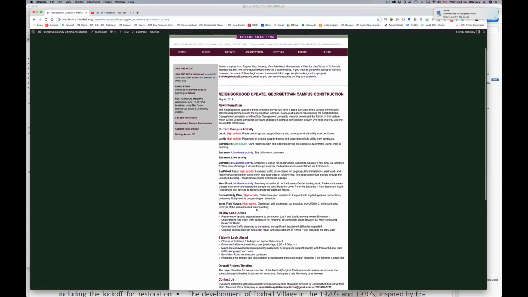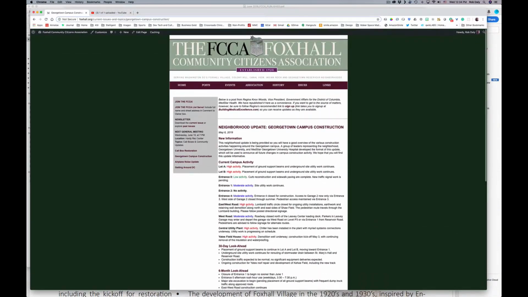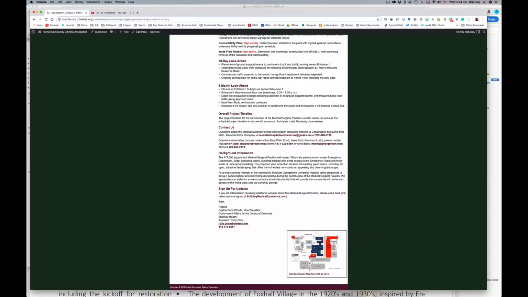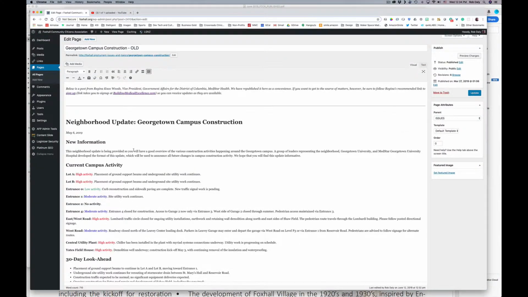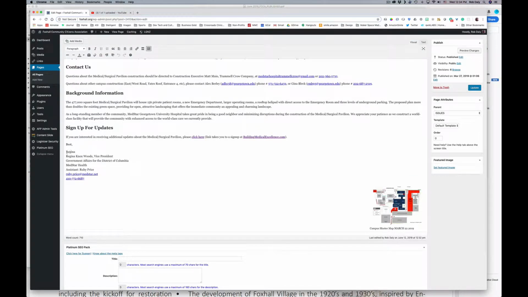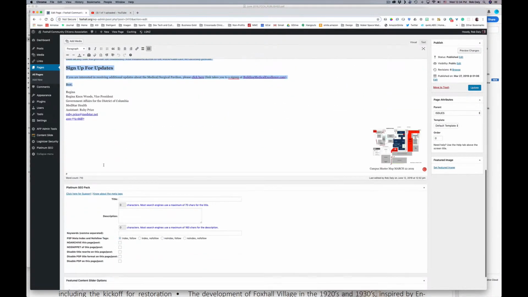So here's the old one with its color and all that. That's good. Pretty much looks the same otherwise. Actually, here's good formatted Regina contact data. I might wisely cut and paste that too if I get in there. So I'm going to edit this page. And I will. I'll take this and just save ourselves the effort for the other one.